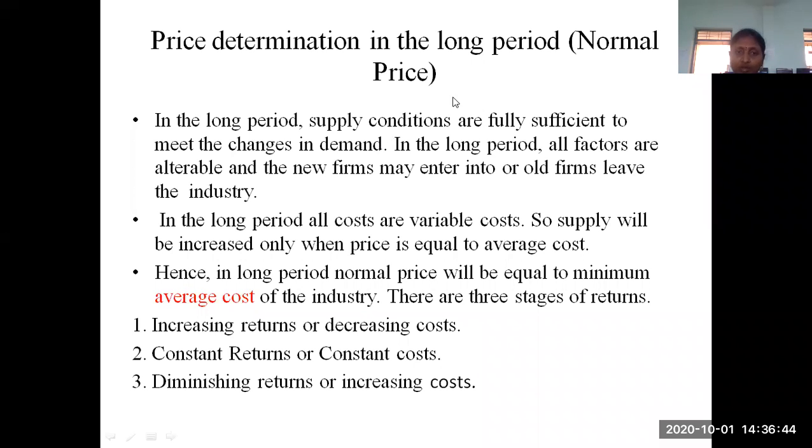So we are able to change the supply of the commodities, because the time available with us is very sufficient. So we are able to meet the demand changes. If the demand is very high, we can cope with that demand. We can supply the goods to meet that demand. So all factors are alterable. Which factors are alterable? Both fixed factors and variable factors.